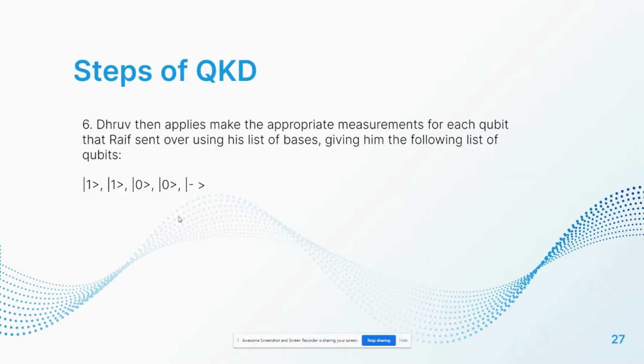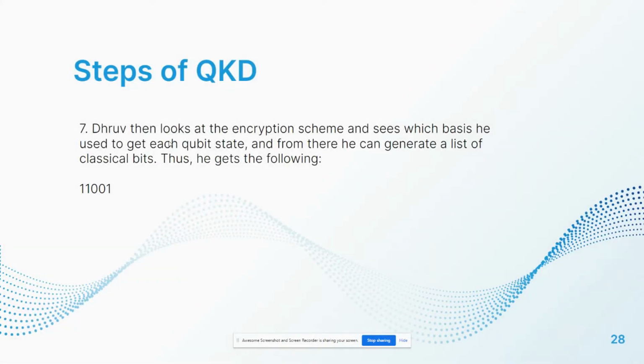They're all completely valid. The point is, whatever states he gets, Dhruv would then look at the encryption scheme and see which basis he used to get each qubit state, and from there he can generate a list of corresponding classical bits. So from using that encryption scheme, he would get the following list: 11001, and that's his list of bits.